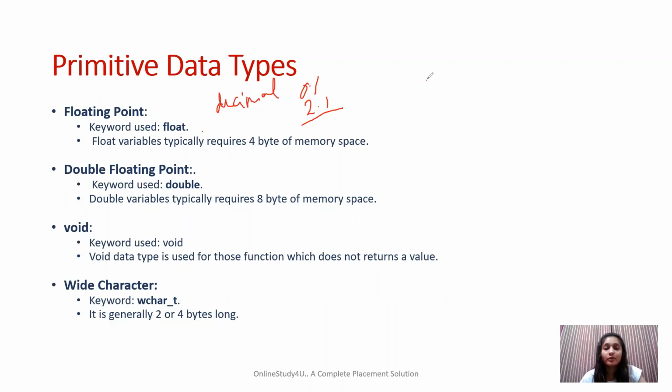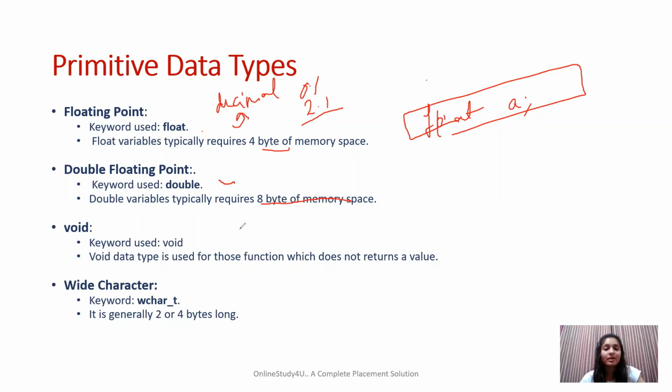Here we write float, then the variable name, and that's it. This is how we declare a variable of float type in C++. Also, it takes about 4 bytes of memory. Now we have another one, that is double floating point. Float provides us a single precision, whereas double provides us with double precision. We use the keyword double for the same, and it requires around 8 bytes of memory space.